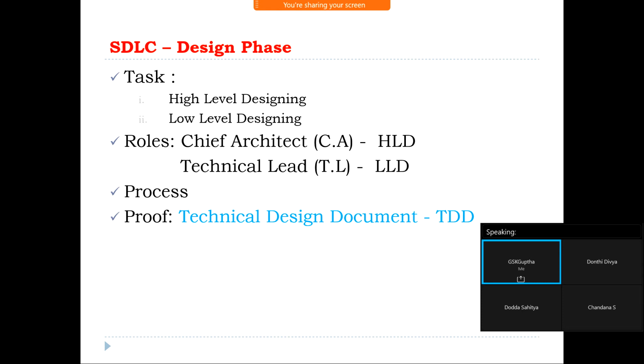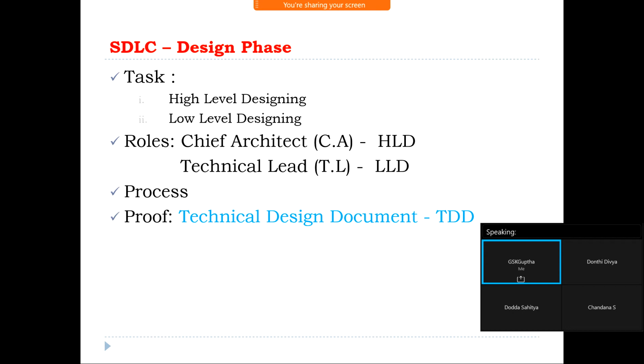What is the proof of this phase? Technical Design Document, TDD. In the technical design document, you can find the graphical user interface part of the application. The designing part of the application you can find.